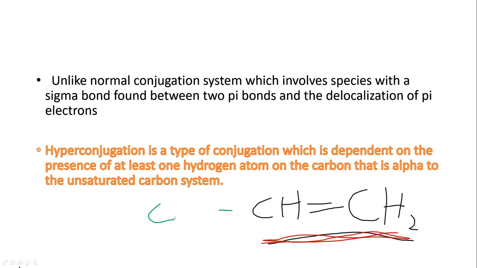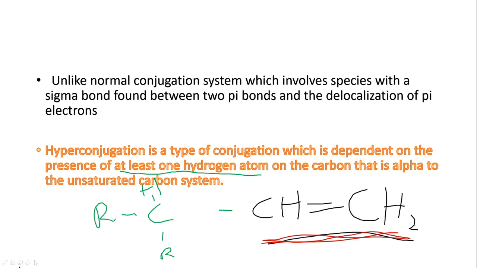Now, I said at least one hydrogen atom must be present in the alpha carbon for the system to undergo hyperconjugation. That means two alkyl groups can be present, but at least one hydrogen needs to be present. If one hydrogen isn't present, that system can't undergo hyperconjugation.